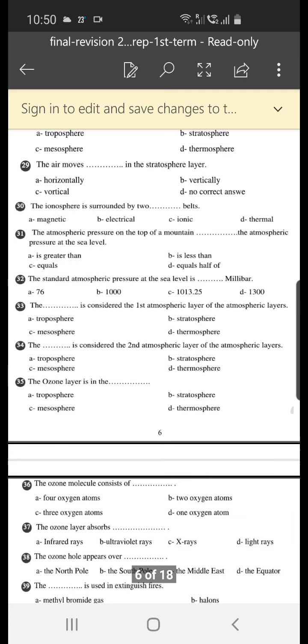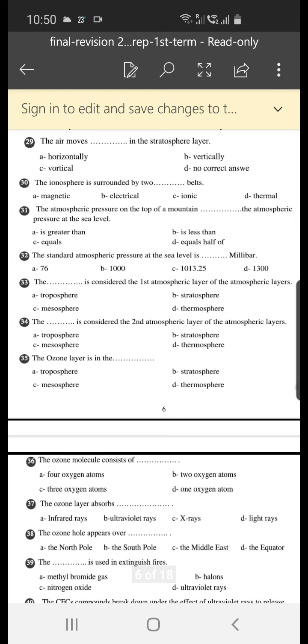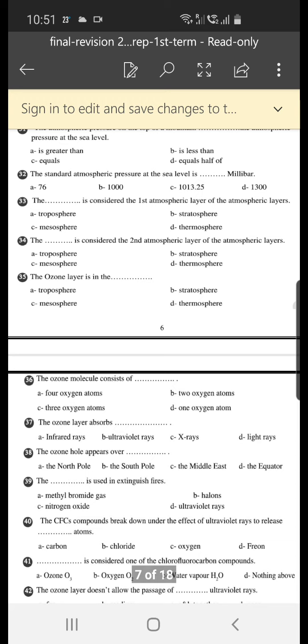Of course, they are magnetic belts. The atmospheric pressure on the top of a mountain, compared to the atmospheric pressure at sea level, is, of course, less than. The atmospheric pressure decreases with height, so on the top of a mountain it decreases. It is less than at the Earth's level.